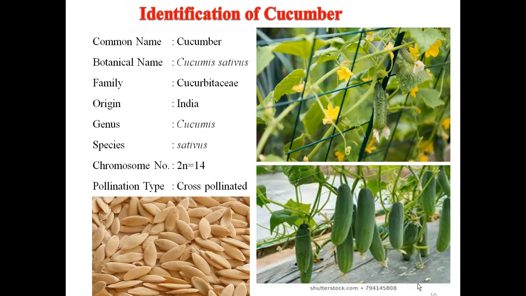Next one is the identification of cucumber. Botanical name of cucumber is Cucumis sativus, family Cucurbitaceae, origin India, genus Cucumis and species sativus. Chromosome number of cucumber is 2n is equal to 14, and pollination type is a highly cross pollinated crop. You can see the seeds of cucumber and fruits also.